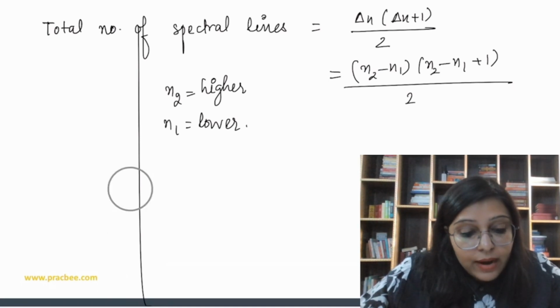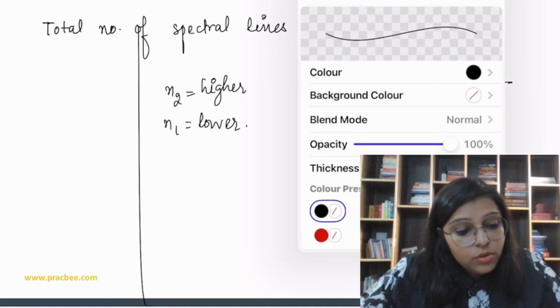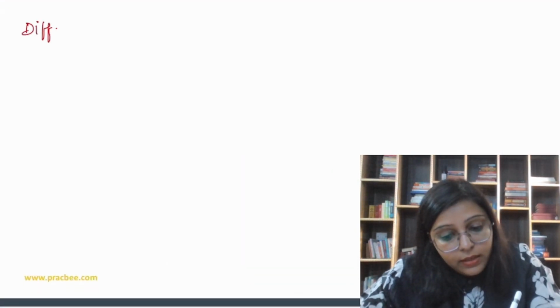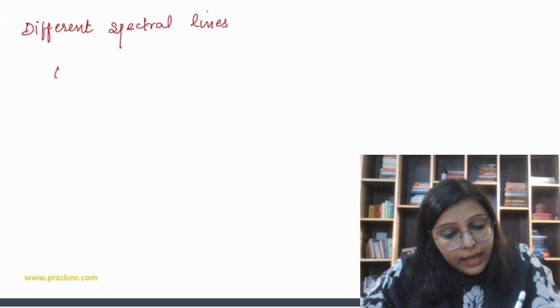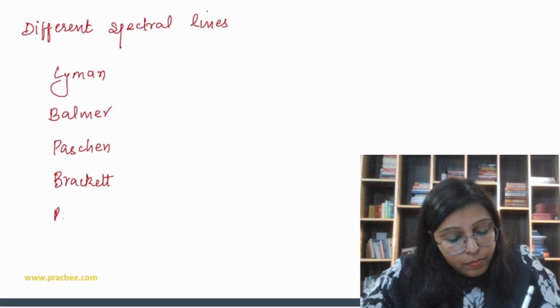Now we can have different spectral lines: Lyman, Balmer, Paschen, Brackett, Pfund and Humphrey.